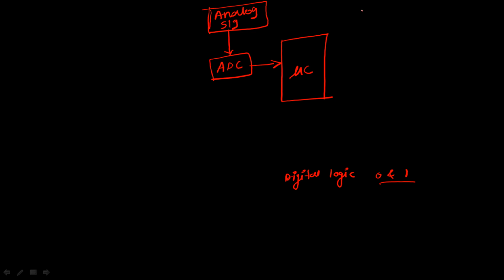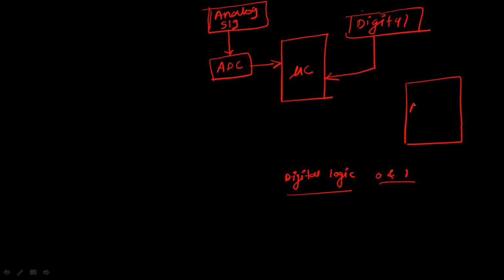Okay, so this is related to the analog signal. But suppose you have some digital data. Your sensor or some devices are directly giving digital data, and you want to process this digital data. Then you can directly give this digital data to the microcontroller, and the microcontroller can process it, because the microcontroller is compatible with digital logic. Okay, now nowadays most microcontrollers have an inbuilt ADC. What does it mean? Suppose you want to process an analog signal, then as most microcontrollers have an inbuilt ADC, you can directly provide this analog signal to this ADC.